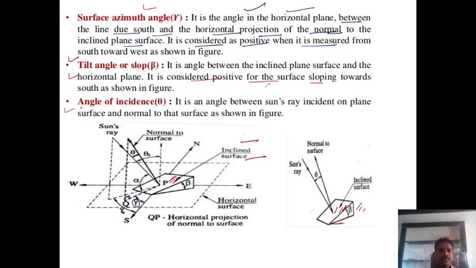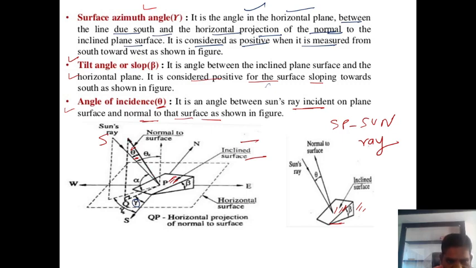Now another last definition is the angle of incidence. It is shown by the letter theta. Okay, and this is very important, this theta. So how to define it? The angle between the sun rays, if you observe here, suppose SP is nothing but our sun ray. The angle between the sun rays incident on a plane surface, and the normal to that surface as shown in the figure, that is called the angle of incidence.